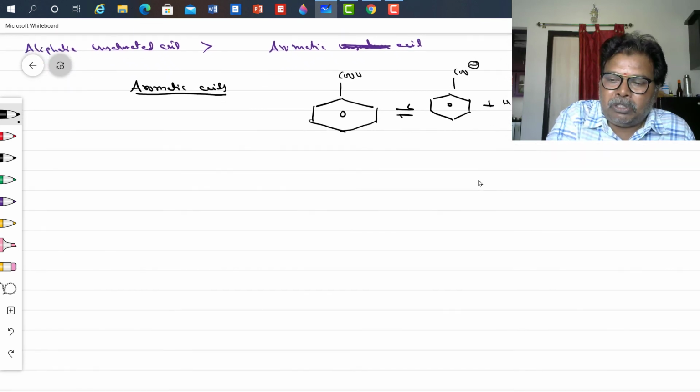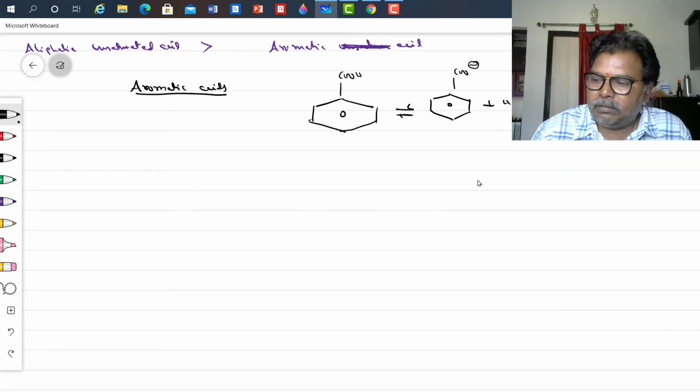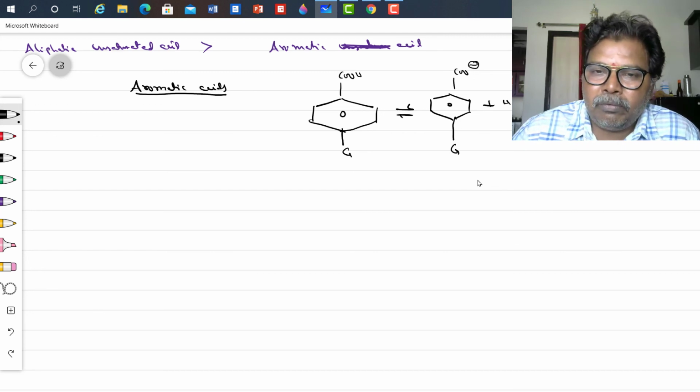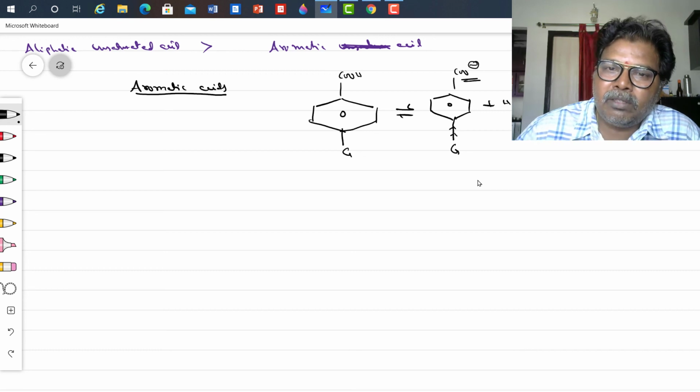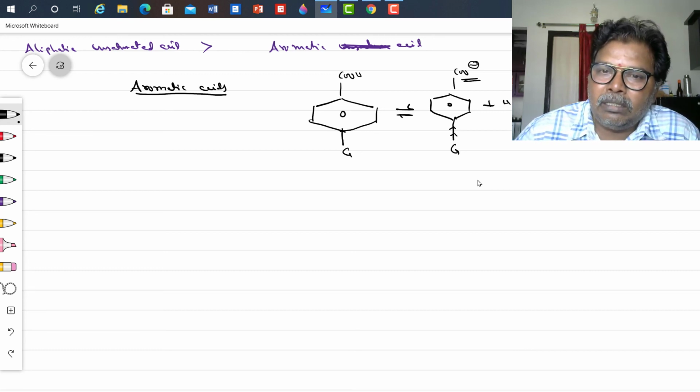So in case of substituted benzoic acids, if a group increases the electron density on COO minus, then stability decreases and acidic nature decreases.